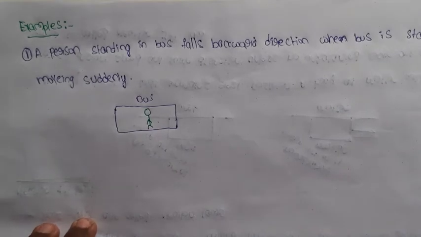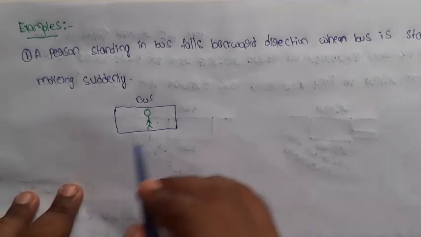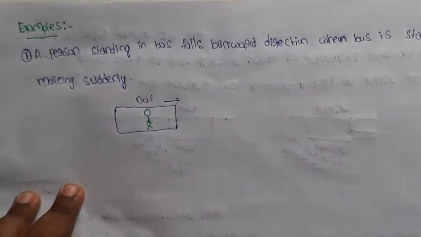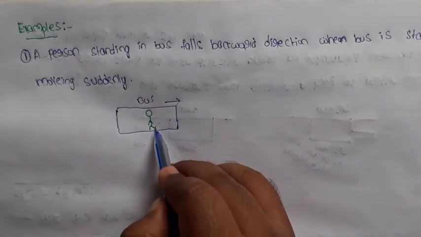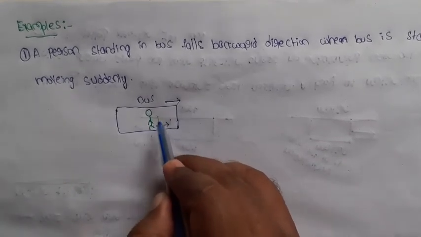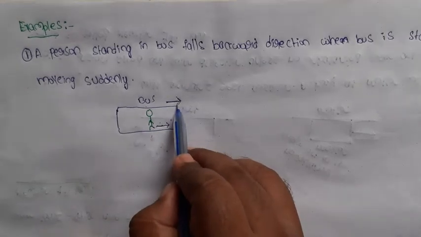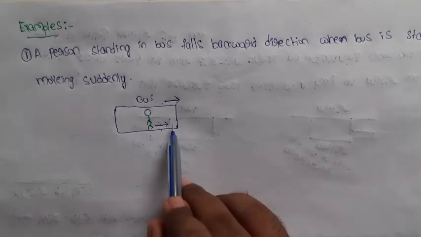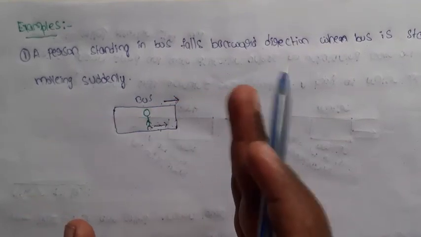First, person and bus both are at rest. So when the bus starts, suddenly this bus moves in the forward direction. The person's legs also move with the bus. The legs move forward, while the body stays in rest position, so it moves backward.